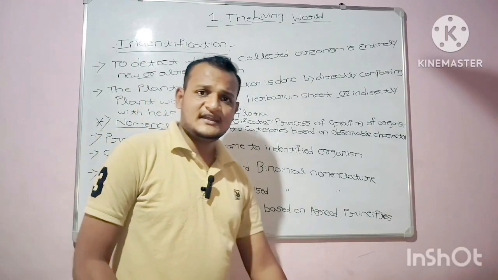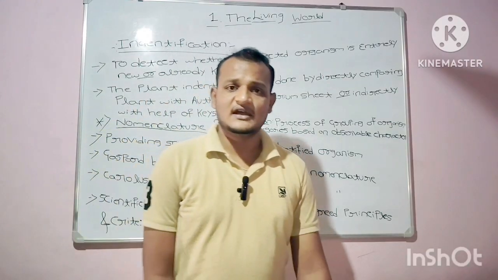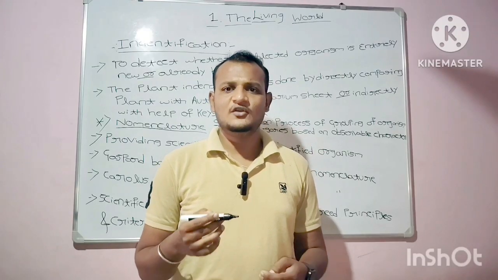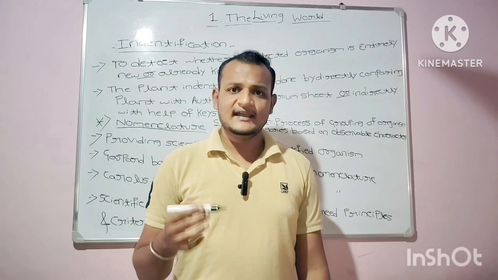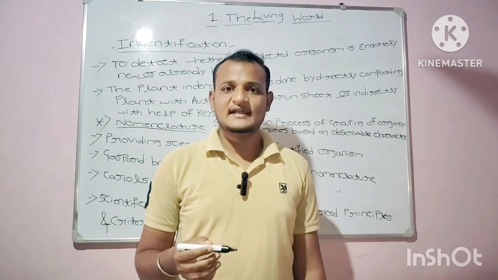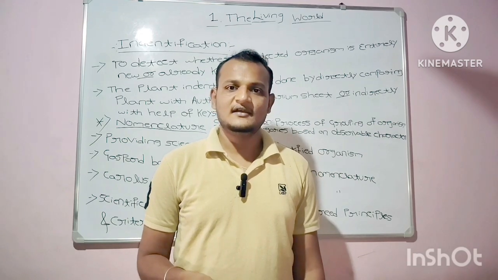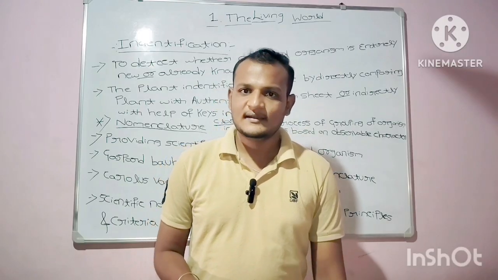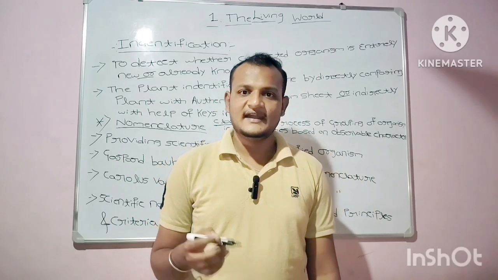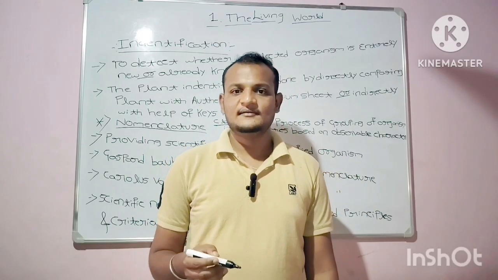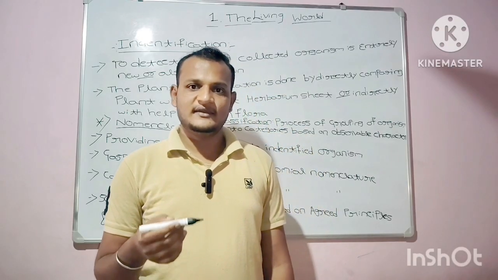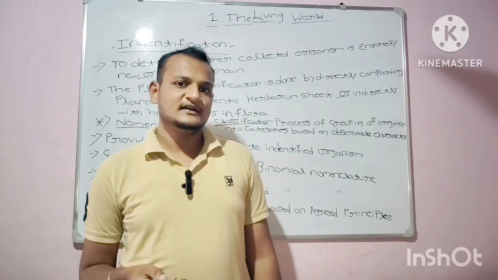How does plant identification happen? Plant identification happens by directly comparing the plant specimen with the authentic herbarium specimen, or indirectly with the help of keys in flora.